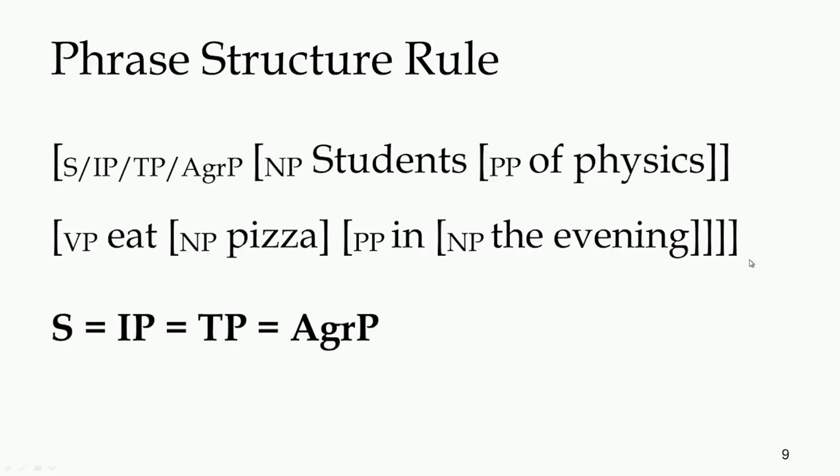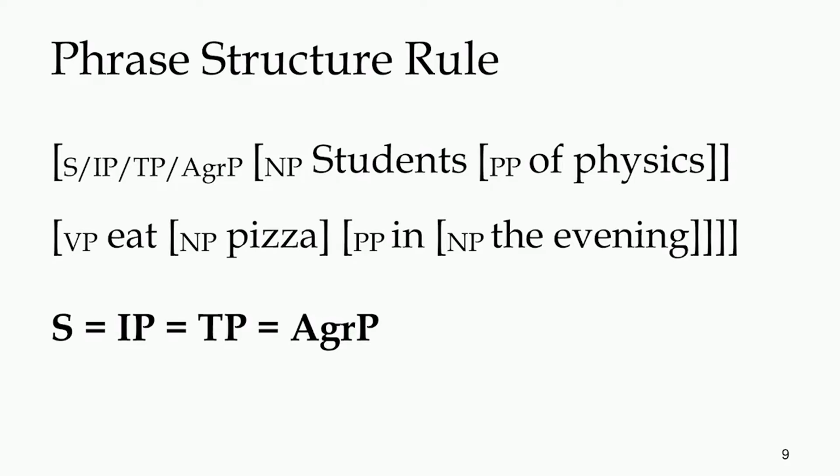If we want to look at this in some other terms, this is how they look. Students of physics eat pizza in the evening. The whole thing is an S. Then students is an NP by itself. Of physics is a PP. Eat pizza in the evening is a VP, where eat is V and pizza is an NP.